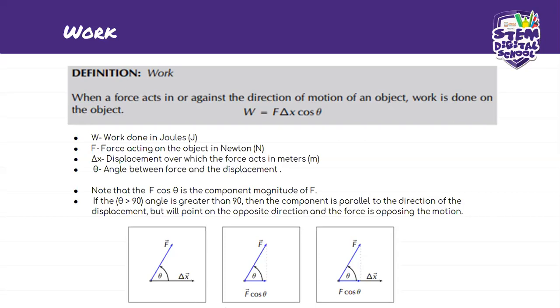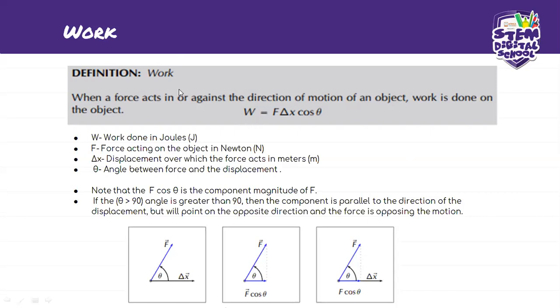Okay, so work: when a force acts in or against the direction of motion of an object, work is done on the object. So it can either be, for example, the boy that's pushing a box. In this case they're working in the direction of motion of the object because they're pushing it forward.